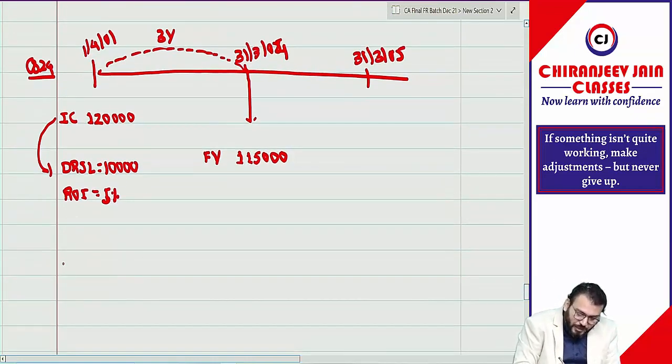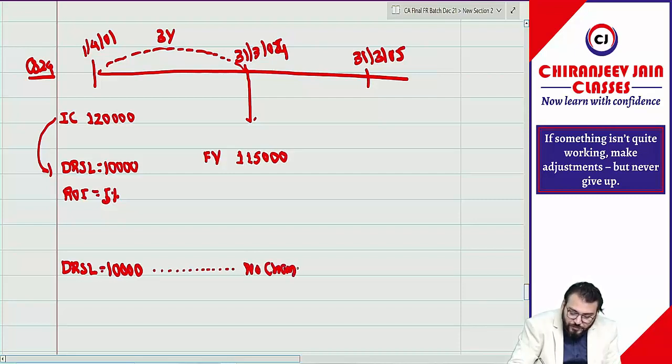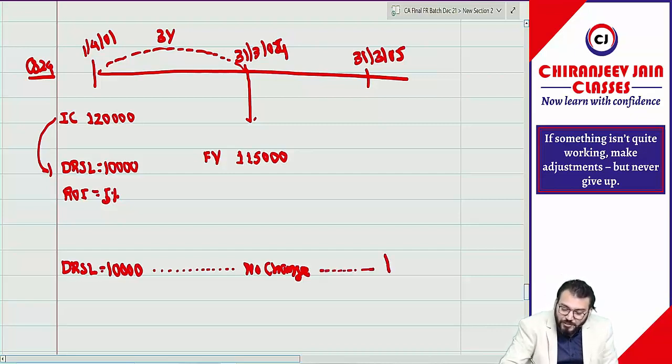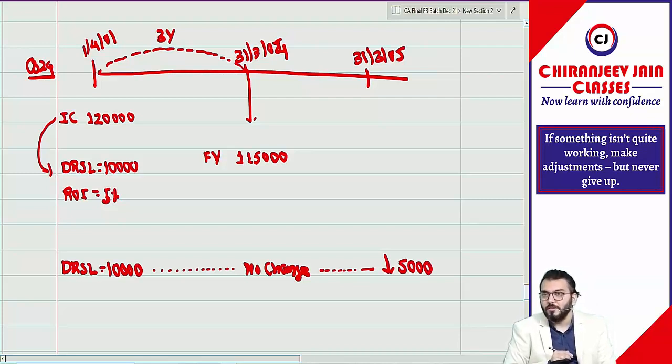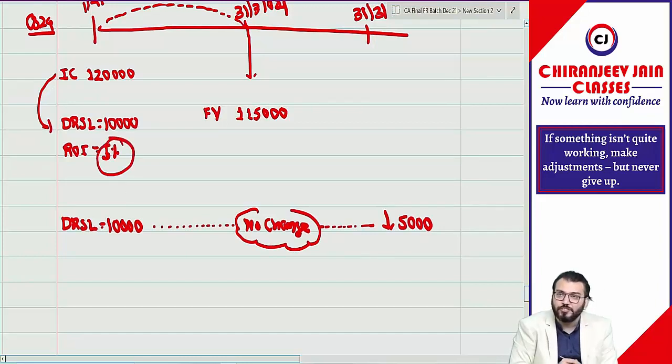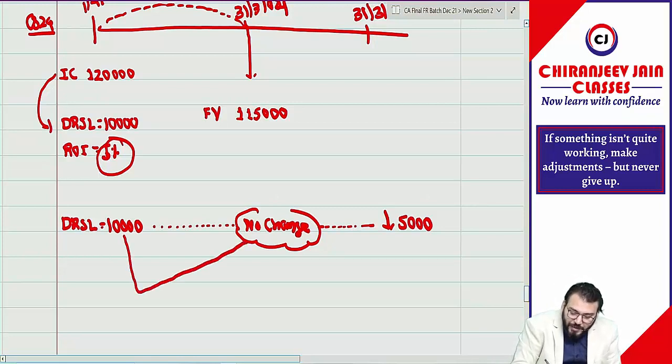Initially there was DRSL of 10,000. And it is given that on 31st March 2004 there was no change in the estimation, but on 31st March 2005 it was decreased by 5,000. Correct? Means, can I say the carrying amount of DRSL will be calculated by applying the rate of interest 5%? So can you give me what will be the carrying amount as on this date?